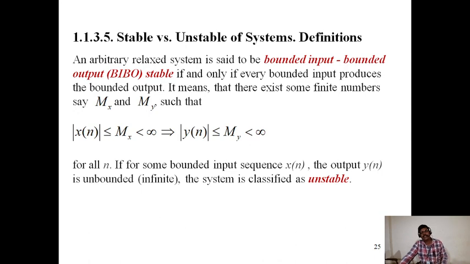It means that there exist some finite numbers, say Mx and My, such that the magnitude of x of n is less than or equal to Mx, which is less than infinity, and the magnitude of y of n is less than or equal to My, which is less than infinity, for all n. If for some bounded input sequence x of n the output y of n is unbounded, the system is called and classified as unstable.